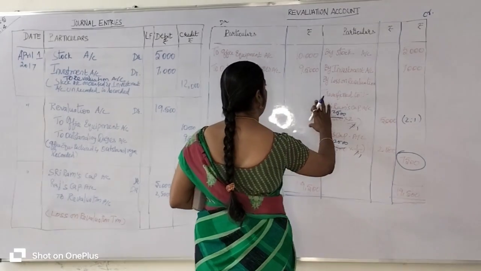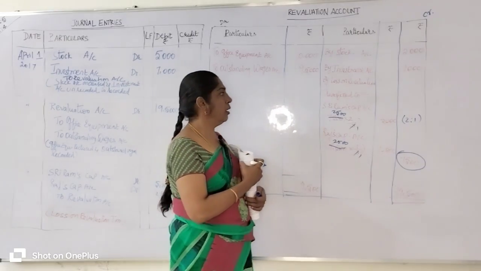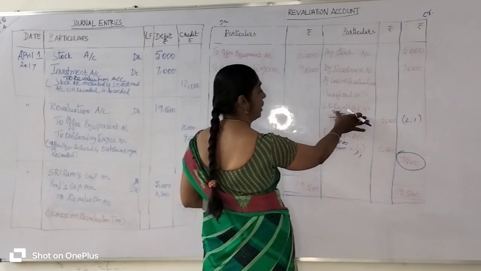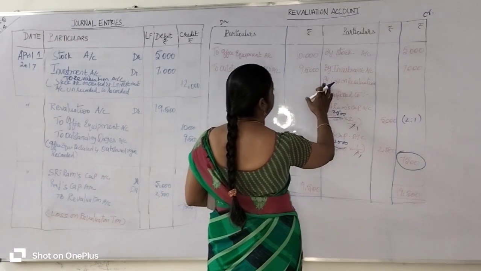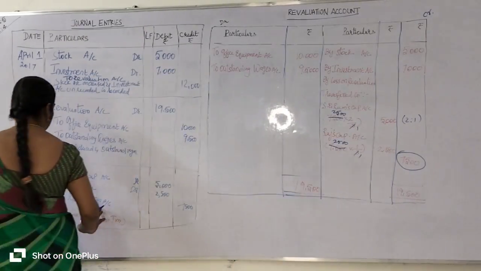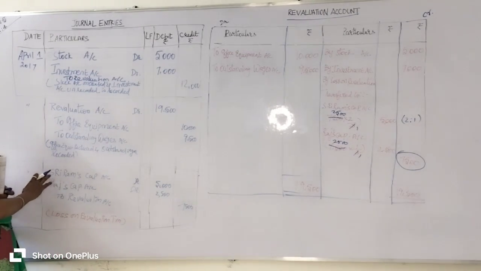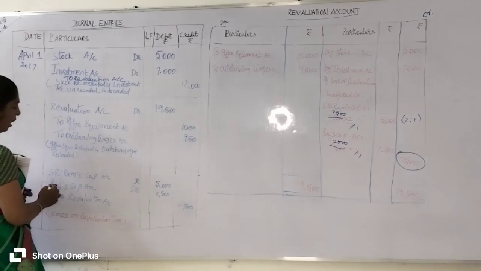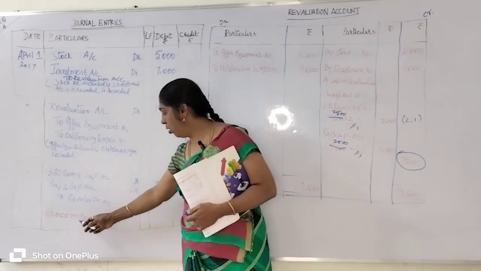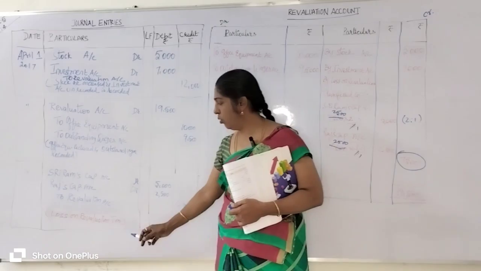Now we are going to pass the journal entry for this loss on revaluation. Which side does revaluation appear on? It is on the credit side, right? Loss on revaluation appears on the credit side. So you credit the revaluation account 7,500. On the debit side, you write Sriram's capital account debit 5,000 rupees and Raj's capital account 2,500 rupees. Okay. What is the narration? Loss on revaluation transferred to the old partners' capital accounts. Okay. Then you have to close the account.